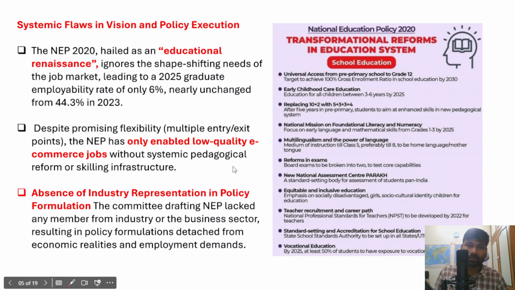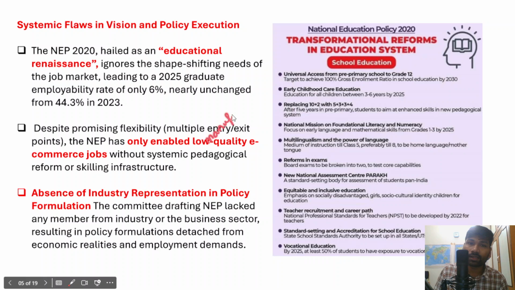So it essentially means that when you are formulating a policy, you need to include all important stakeholders, right? Once you engage all different stakeholders in a policy formulation, you will understand what areas have to be focused upon. And in fact, in India, after the 1991 economic reforms, we directly jumped from the agriculture sector to the service sector. We skipped the manufacturing sector, right?